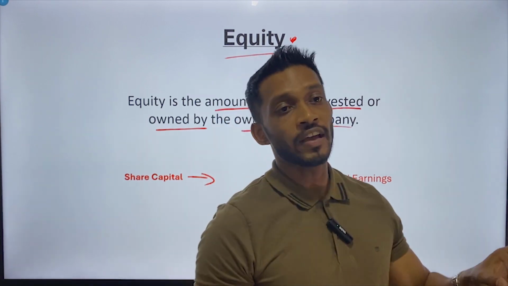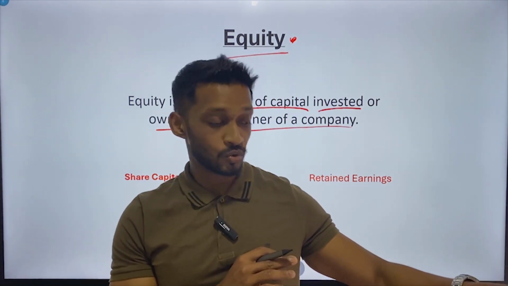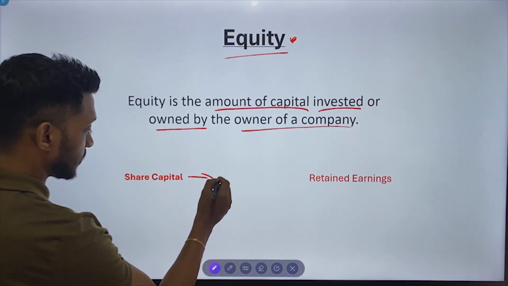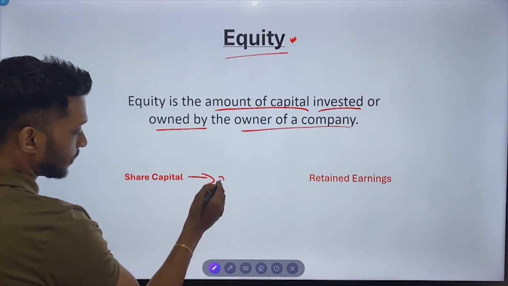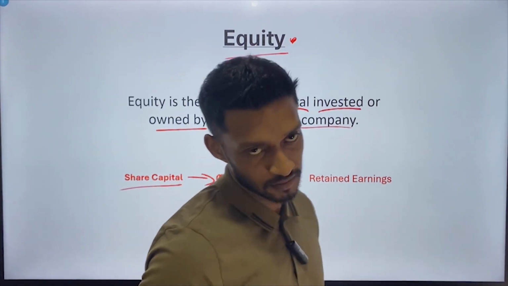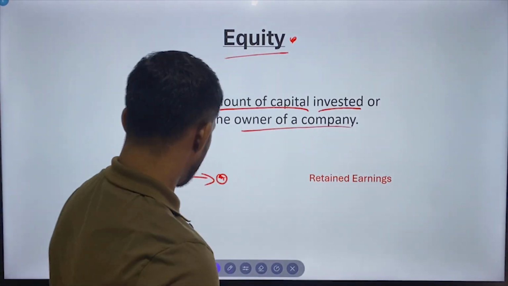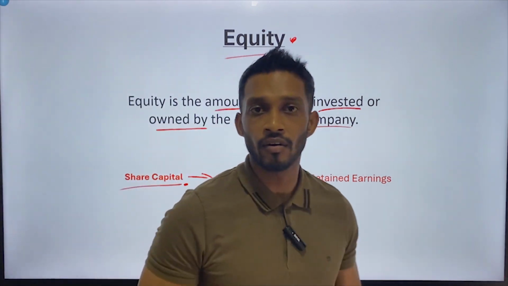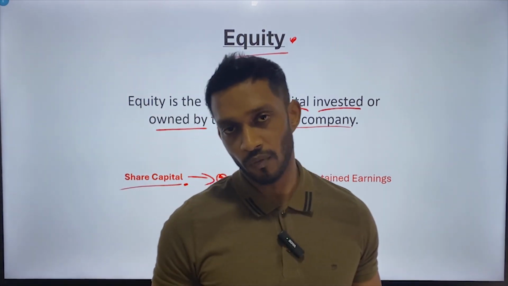If any company issues ordinary shares, and anyone purchases those ordinary shares, that ordinary share capital we can identify as equity. Which means if anyone purchases ordinary shares of the company, they automatically become owners of the company.